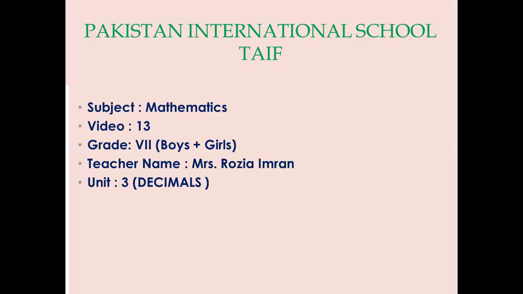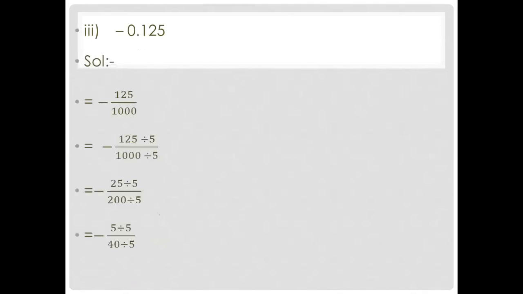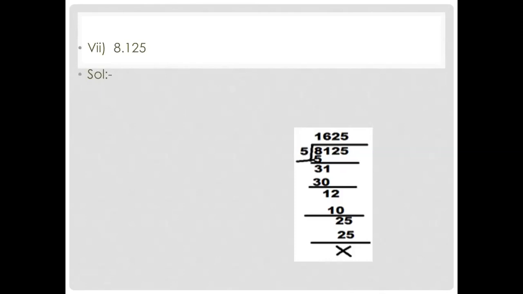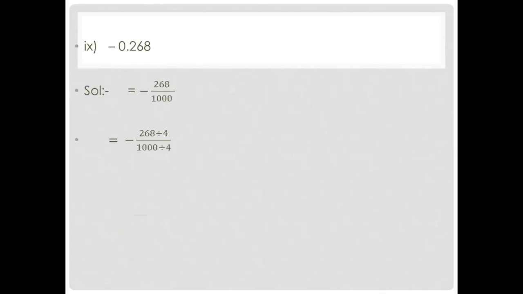So how many parts did we discuss? Total 9 parts are given in this exercise. In question number 1, part 1 we already discussed here. Part 3, after that 7th, then 8th, and then 9th.